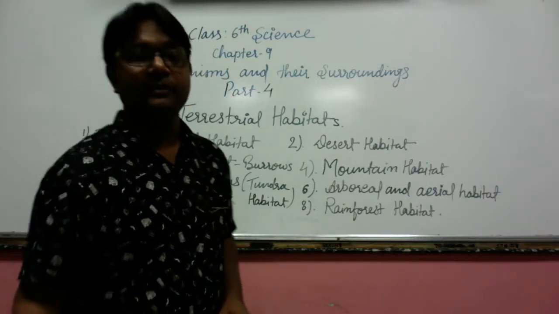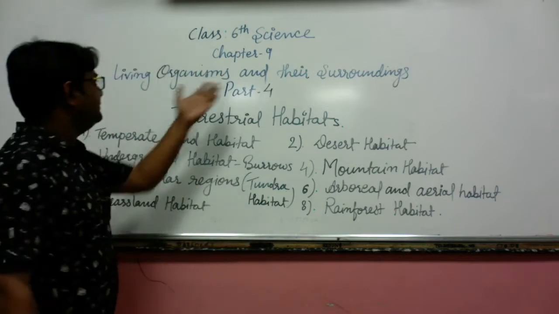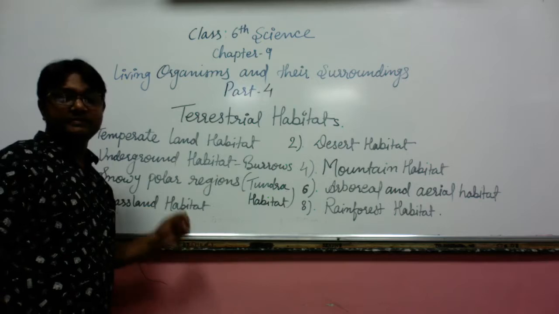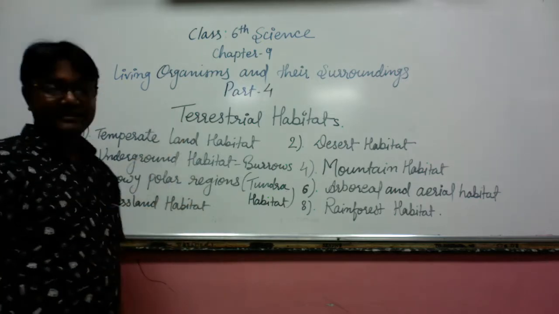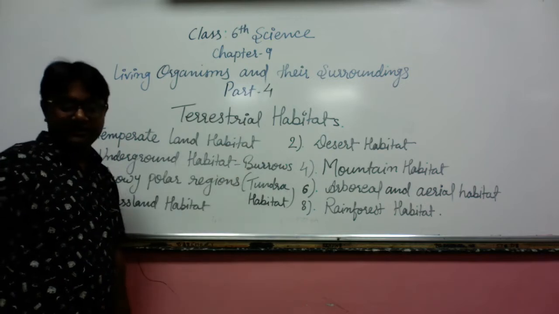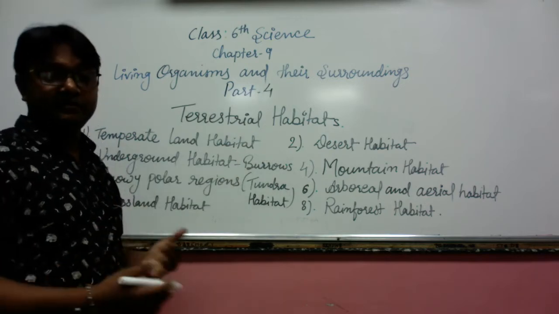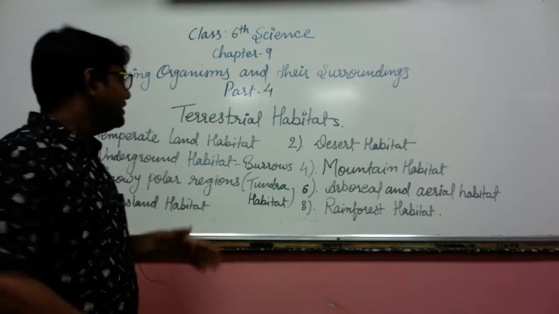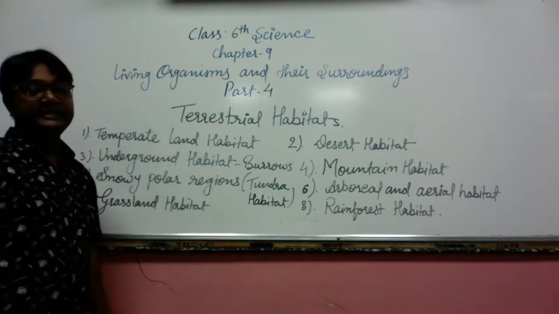Today we are going to learn about chapter 9, living organisms and their surroundings. This is part 4. In this part we will be learning about the last thing of this chapter, that is the terrestrial habitat. We discussed the aquatic habitat in the previous class. Now today we are going to learn about the terrestrial habitat.